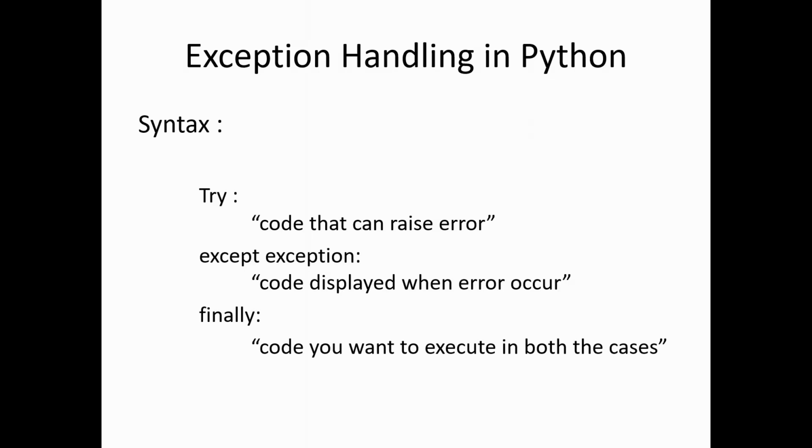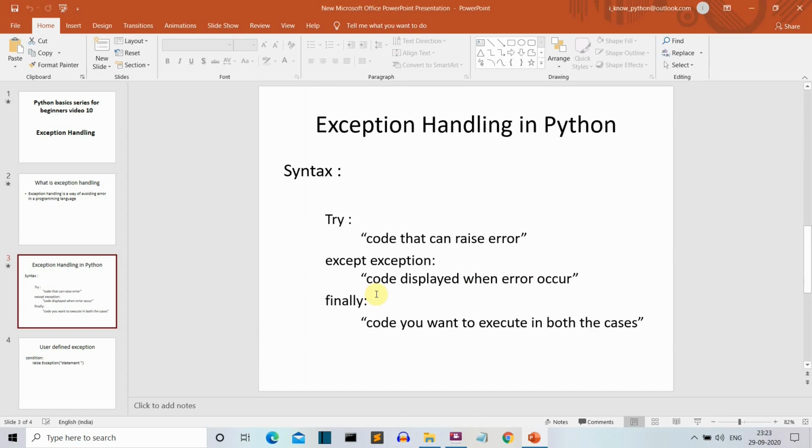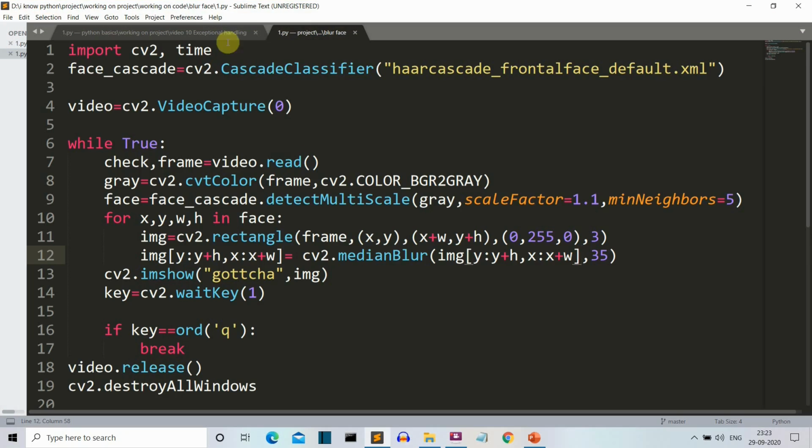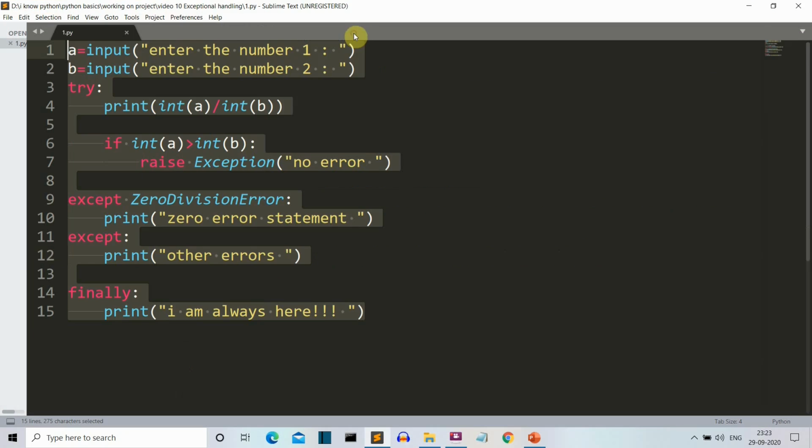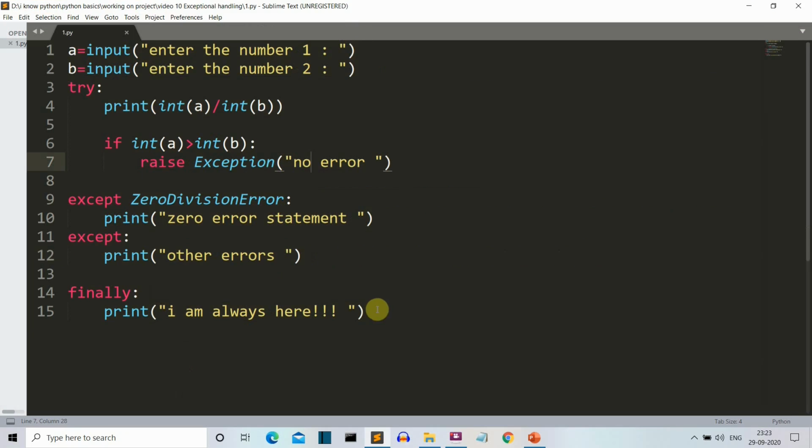So the except block can work in two ways. First is what I call the vanilla except, in which we just provide the except and not the name of the exception, right? So now let me move to the code editor so that I can show this more clearly. So no, this one is not. This is for the next video. So let me remove some lines from here, or let me just explain here only.